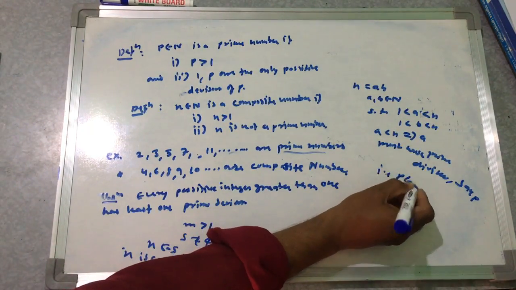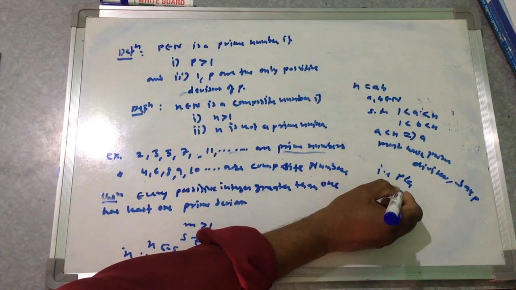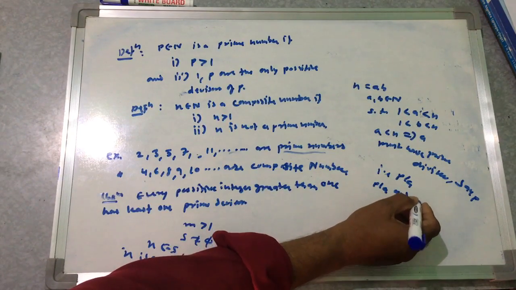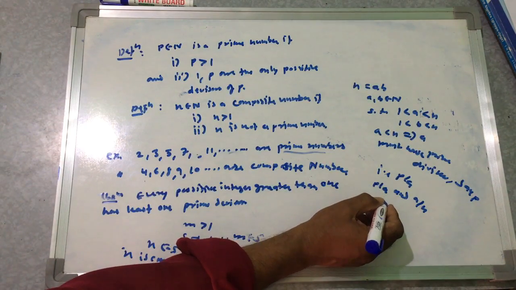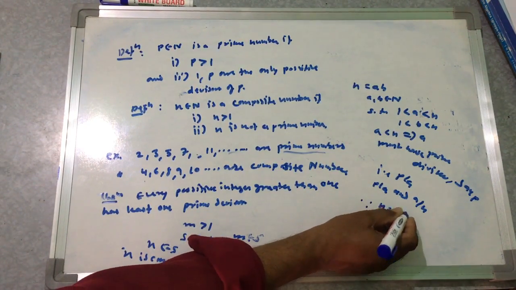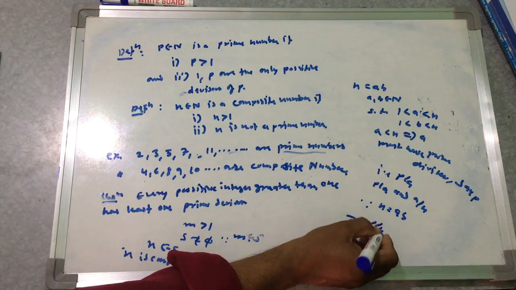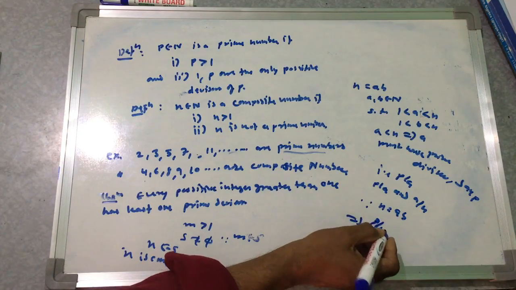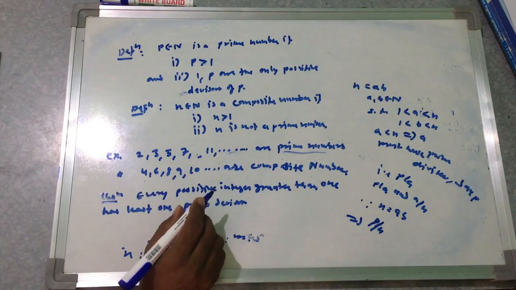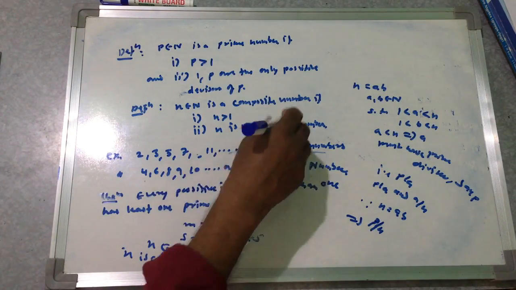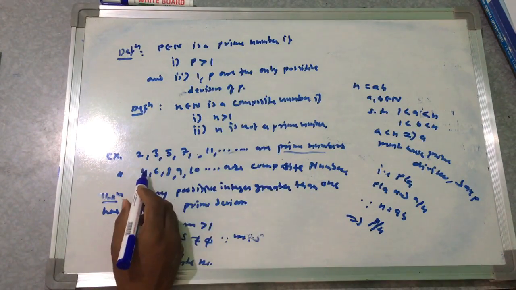That is, p divides a, and a divides n, since n is equal to ab. So p divides n, and n has a prime divisor. But this is a contradiction, and hence the initial assumption must be wrong. Therefore, every positive integer greater than 1 has at least one prime divisor.